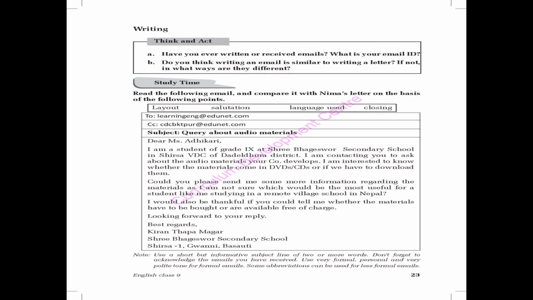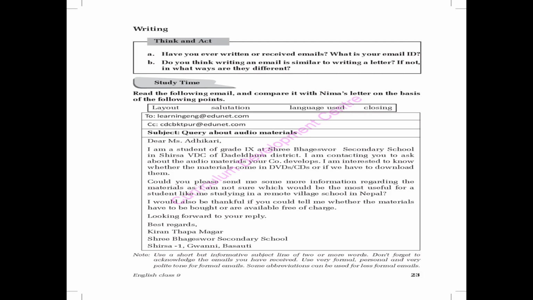To learningenglish@educationnetwork.com. And what is he asking? What is the subject matter of writing this letter? This letter is written as an email now, my students. So who is writing the letter? This person's name is downside, you see, and to whom we are going to write, his email address is at the top. "To" is written there.